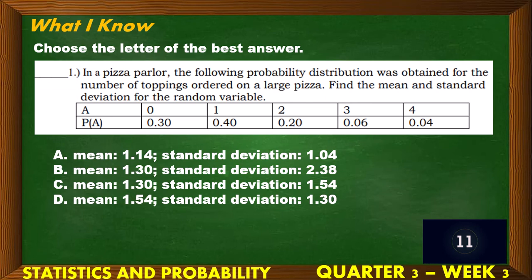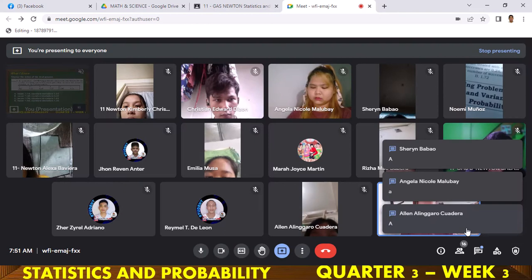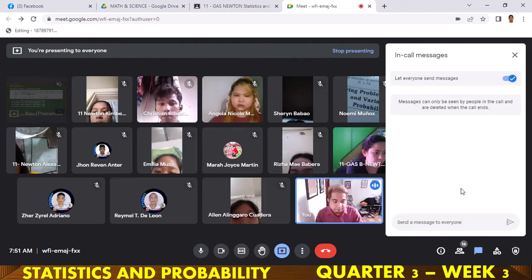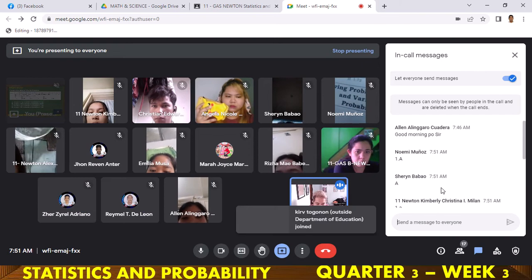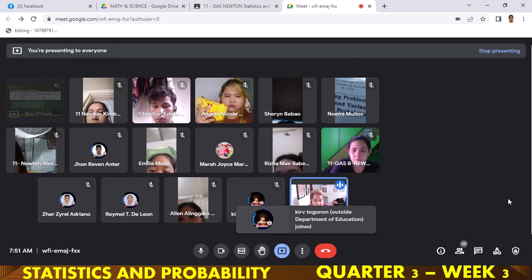Okay? So in a pizza parlor, the following probability distribution was obtained for the number of toppings ordered on a large pizza. Find the mean and the standard deviation of the random variable. Okay, so 12 seconds, go. Okay, so time is up, class. So, let's check your answer. Majority of the students answered letter A. So let's check if A is correct.